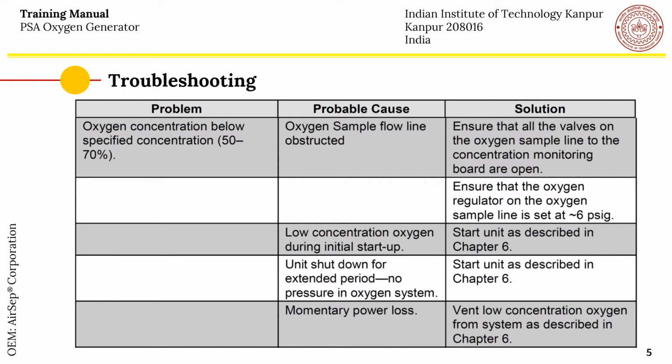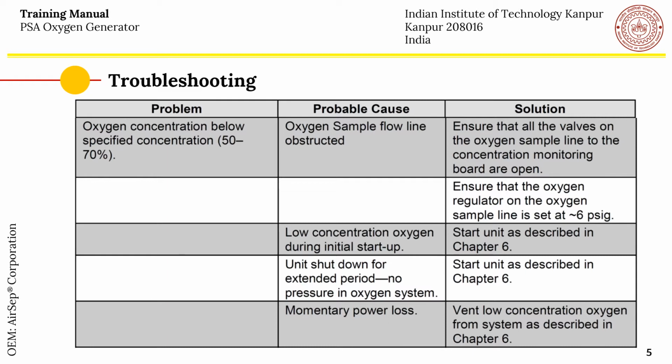The possible cause could be that the oxygen sample flow line has been obstructed. For that, please ensure that all the valves on the oxygen sample line to the concentration monitoring board are open, and ensure that the oxygen regulator on the oxygen sample line is set at 6 psi gauge. Another possible cause of oxygen concentration falling below the specified concentration is that there is low concentration oxygen during the initial startup. So please start up the unit as described in chapter 6.